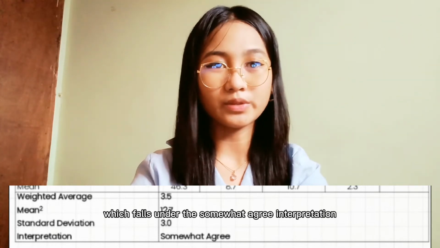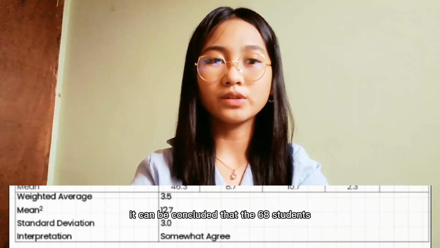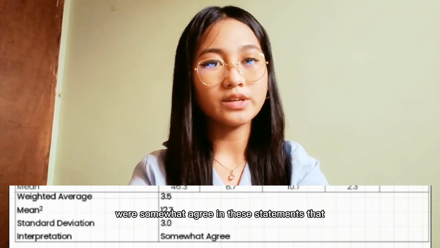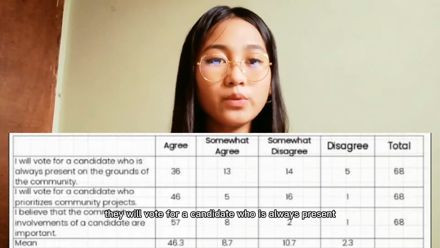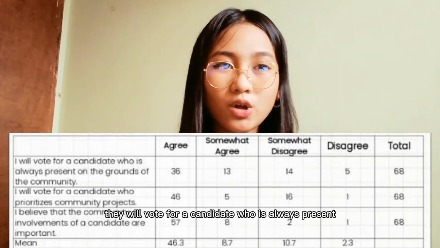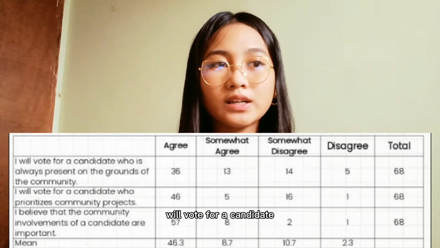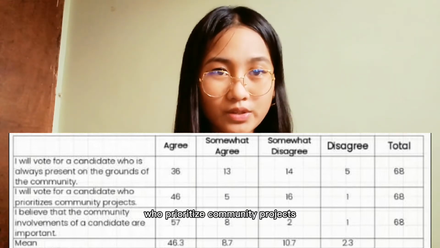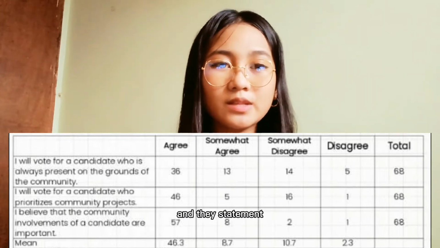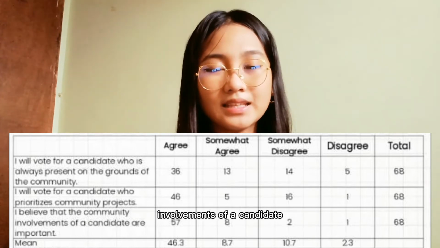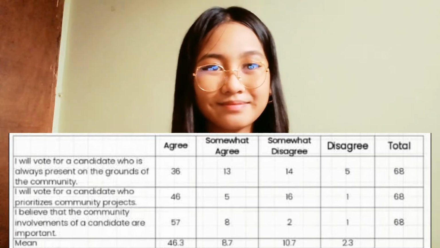disagree interpretation. It can be concluded that the 68 students somewhat disagree with the statements that they will vote for a candidate who is always present on the grounds of the community, will vote for a candidate who prioritizes community projects, and the statement saying that they believe that community involvement of a candidate is important.